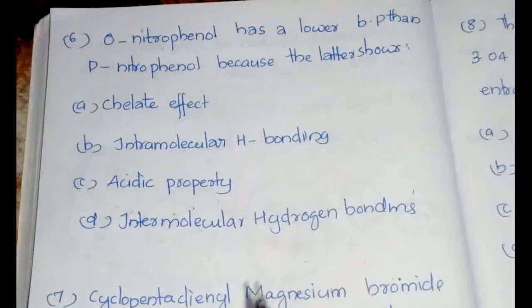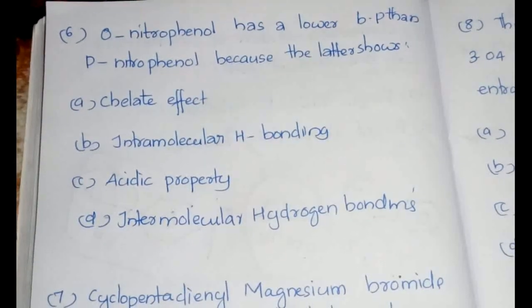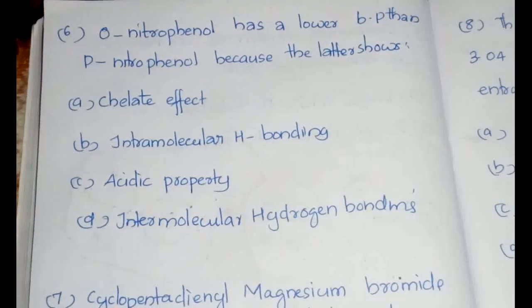The next question is, orthonitrophenol has a lower boiling point than paranitrophenol because the latter shows.